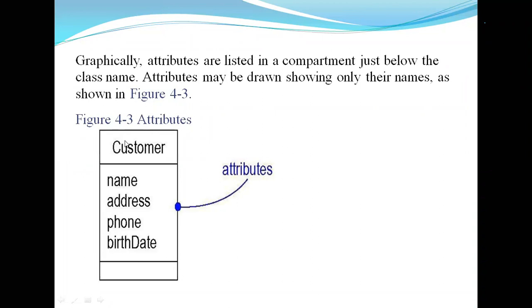Graphically, attributes are listed in a compartment below the name. The compartment means a partition below the name. Attributes may be drawn showing only their names. Here the attributes are name, address, phone number, date of birth. That is, name, address, phone, date of birth are the attributes of a customer. It is the second partition, or second compartment, of the class.